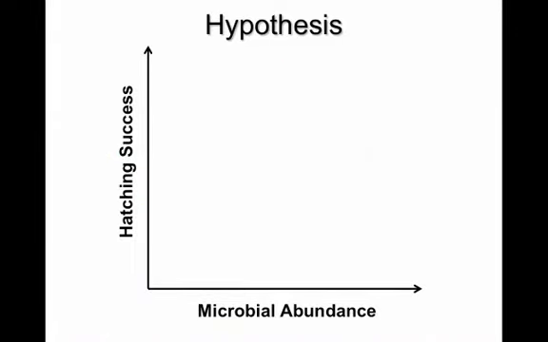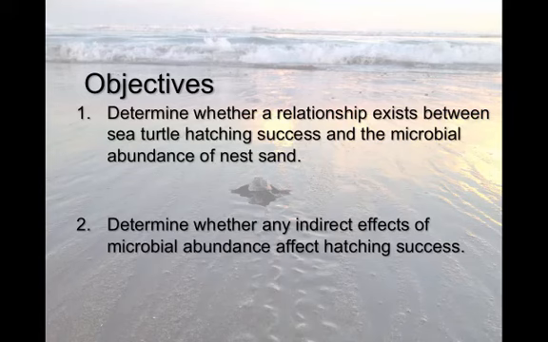This leads me to my main hypothesis that as microbial abundance increases, hatching success decreases due to this competition for resources. The primary objective of my study was to determine whether a relationship exists between sea turtle hatching success and the microbial abundance of nest sand. And second, to determine whether any indirect effects of microbial abundance affect hatching success.